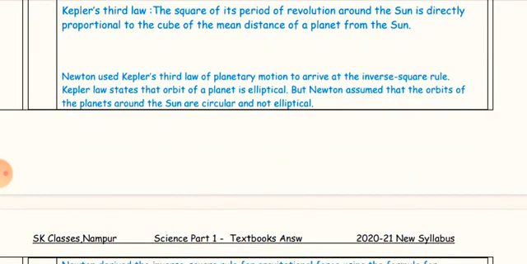Newton used Kepler's third law of planetary motion to arrive at the inverse square rule.